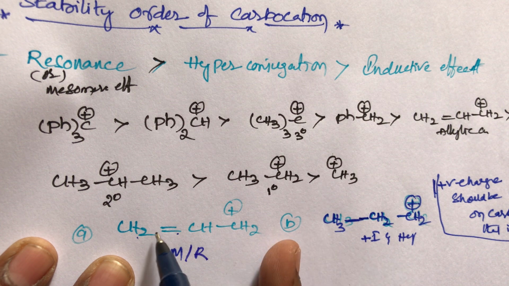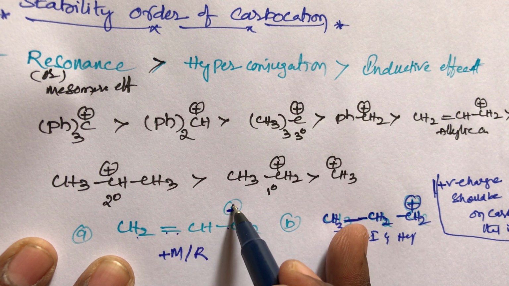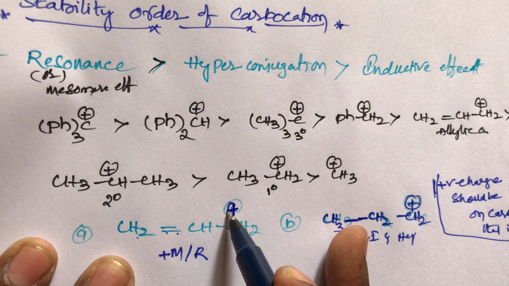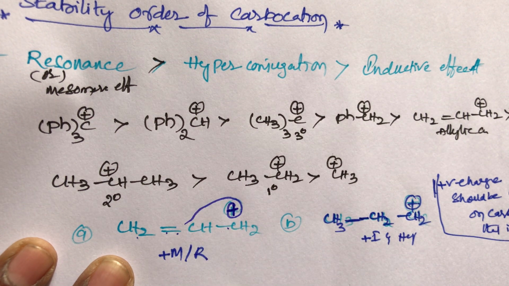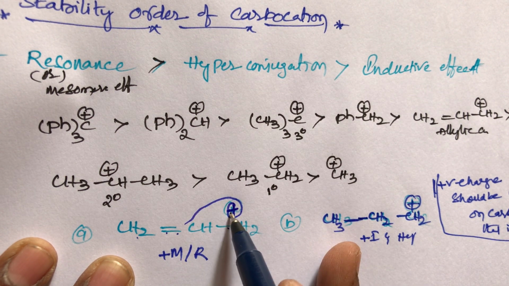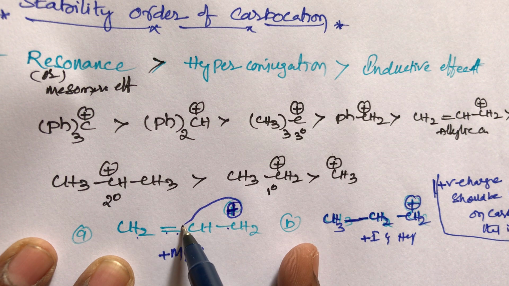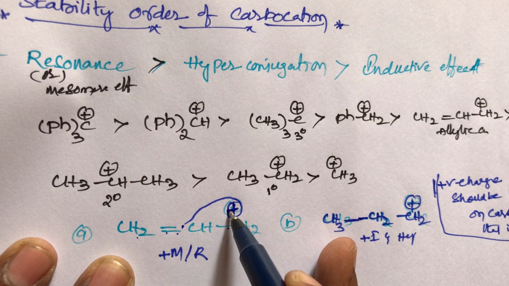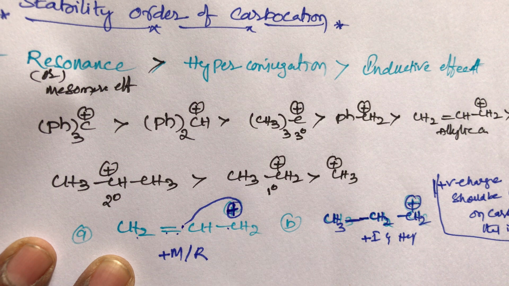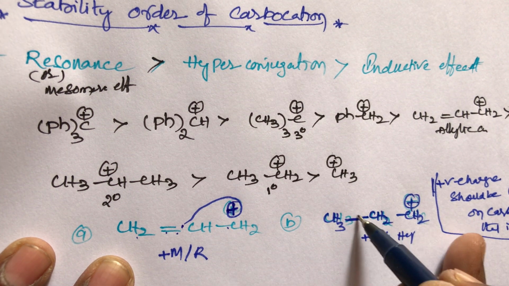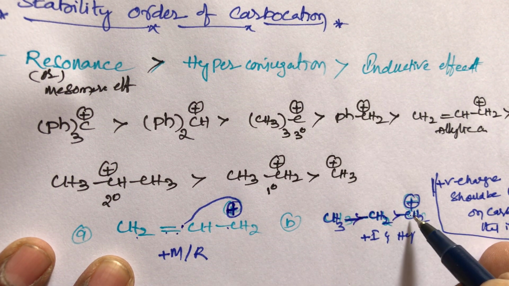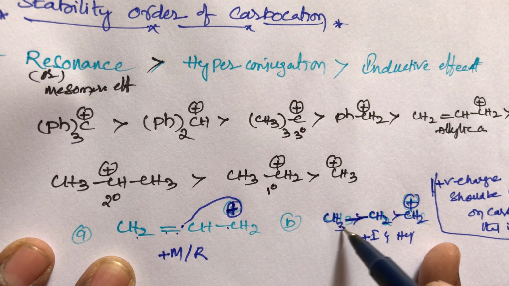Why? Because of the double bond, then single bond, the positive charge participates in the resonance. Remember, students, the positive charge participating in resonance completely disappears from one place. But in compound B, there is an ethyl group beside the positive charge, that means CH3 CH2.